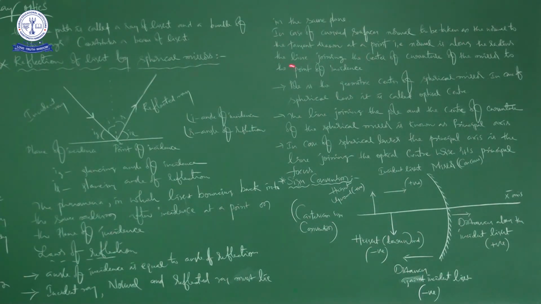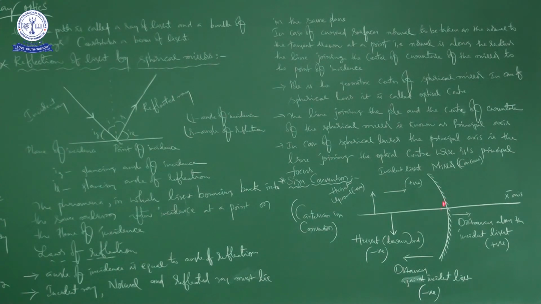So I am going back here. The line joining the center of curvature. For example, if you take this curved surface, the center of curvature may be here. Suppose this is the point where the light ray is going to incident. Then if you draw a line from center of curvature to the mirror, it is normal to this curved surface at this point.